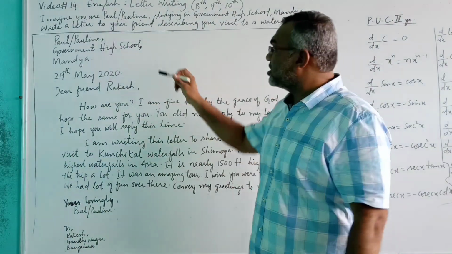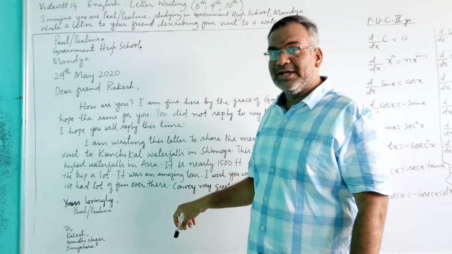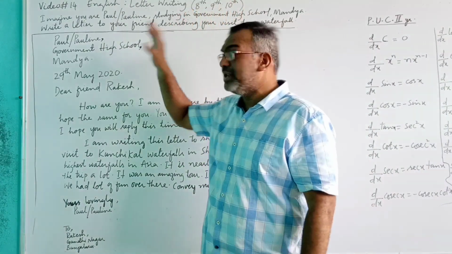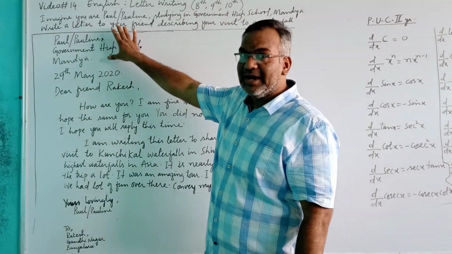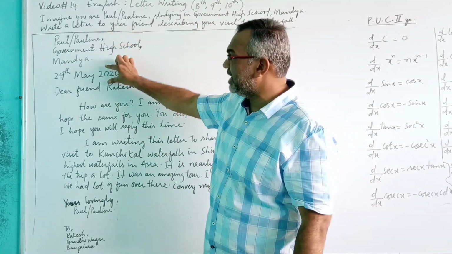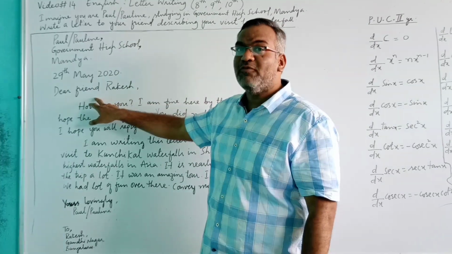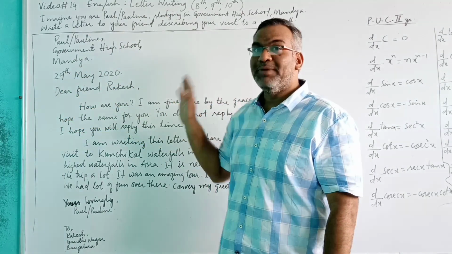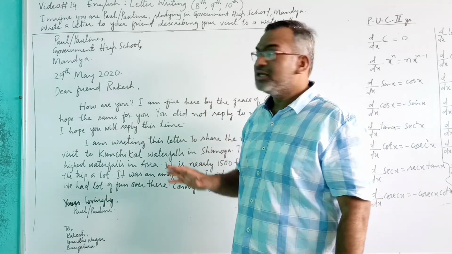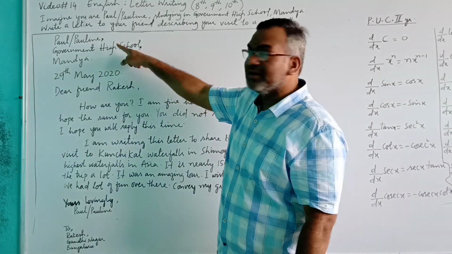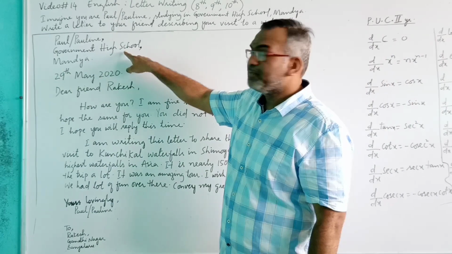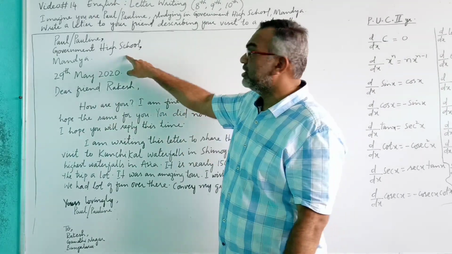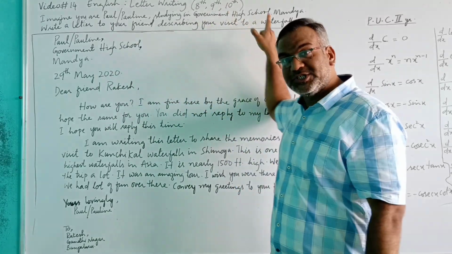Here, in this informal letter, unlike a formal letter, where we wrote the address of the addressor, then the date, then again the address of the addressee to whom we were writing, here that is not the case. In the head of the letter, you just have to write the address of the addressor, the writer, which is again given in the question.